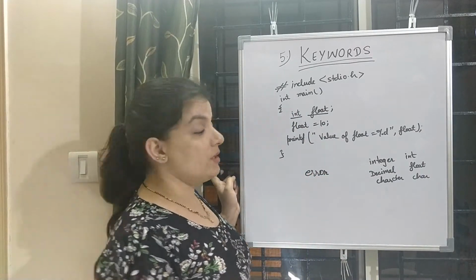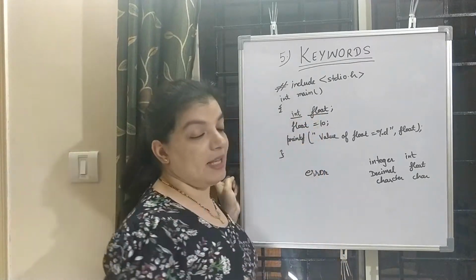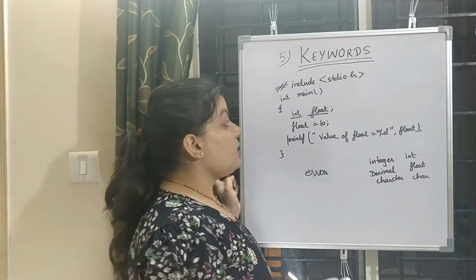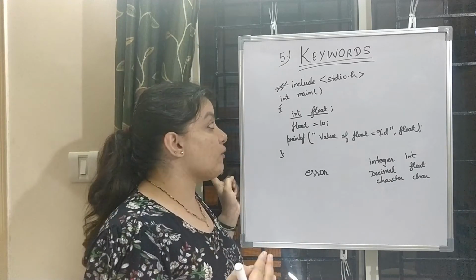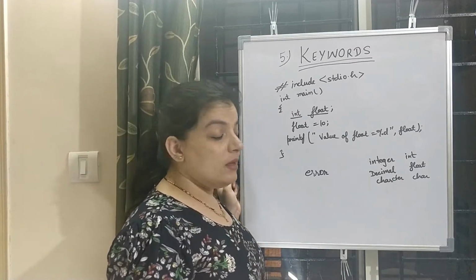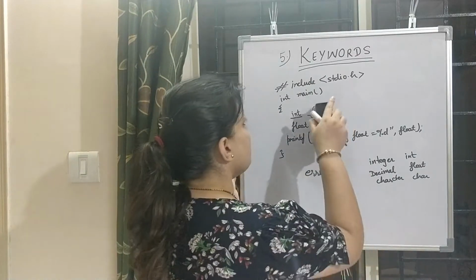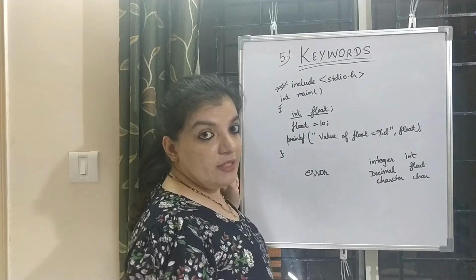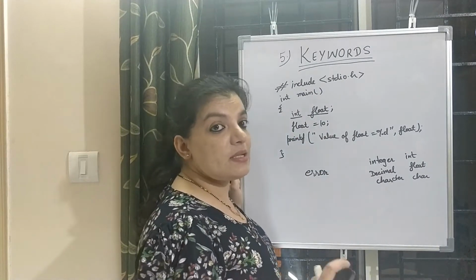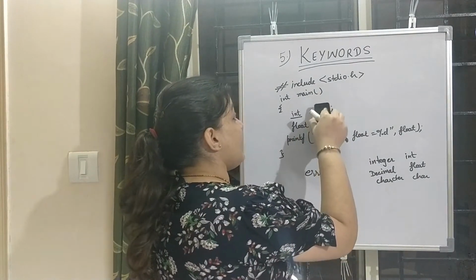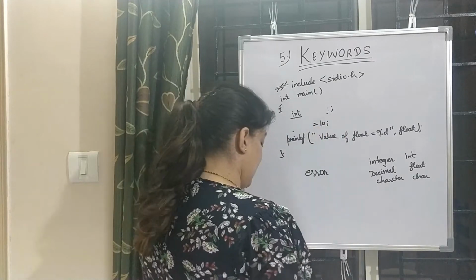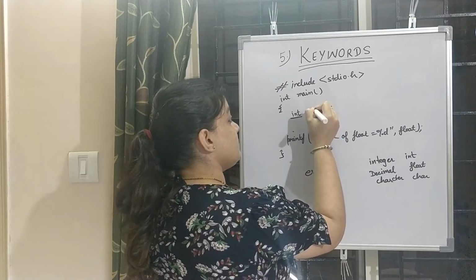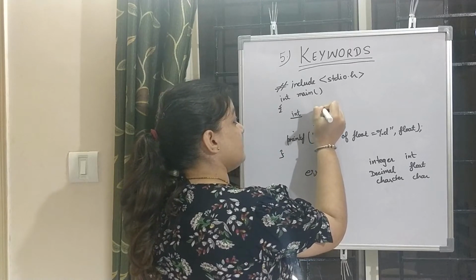In the declaration there are two data types. Variables are also considered as a keyword here, so that is an error. Let us see how we will fix this error. Instead of float, as it is a keyword, we cannot write a keyword as a variable. So I am taking another variable, int sum.